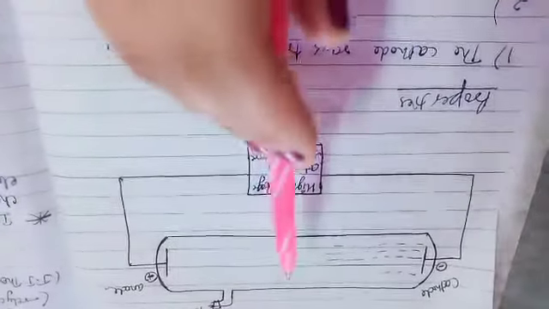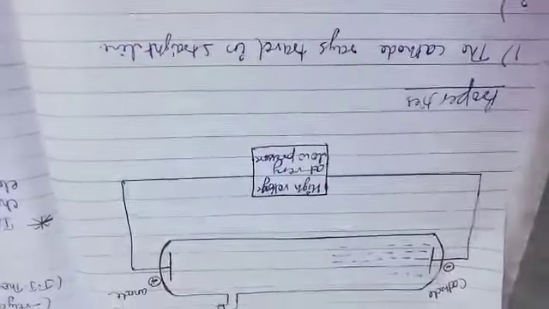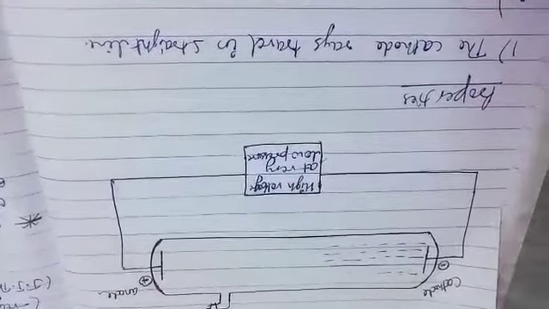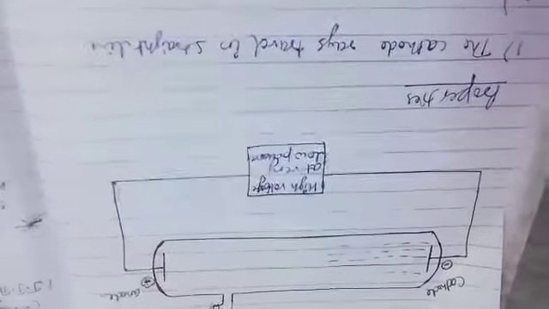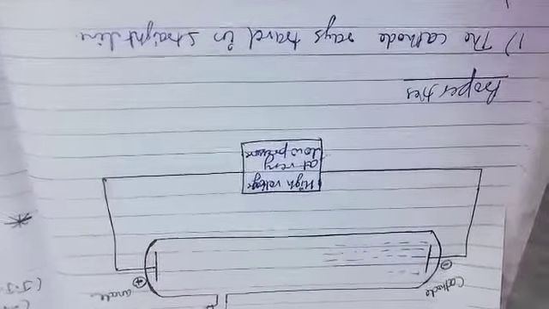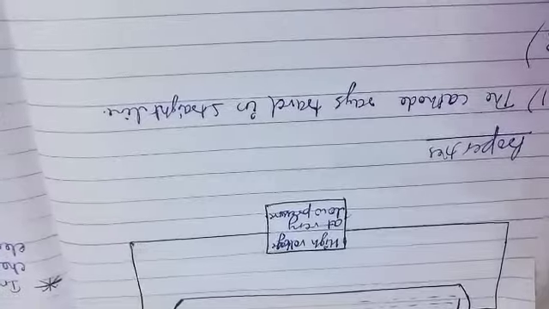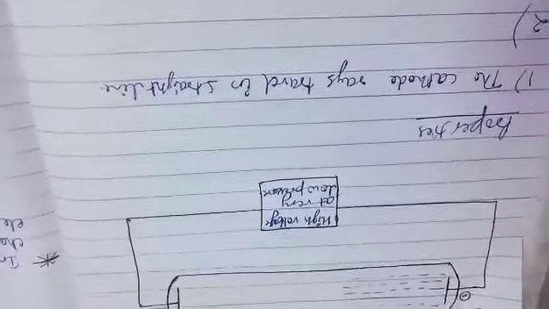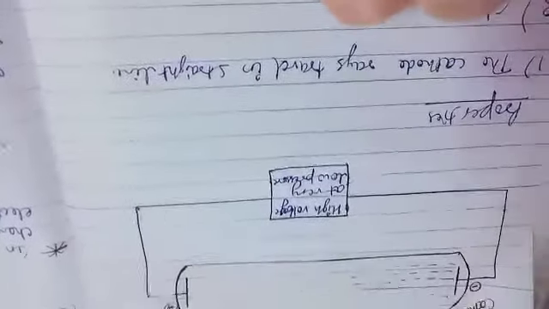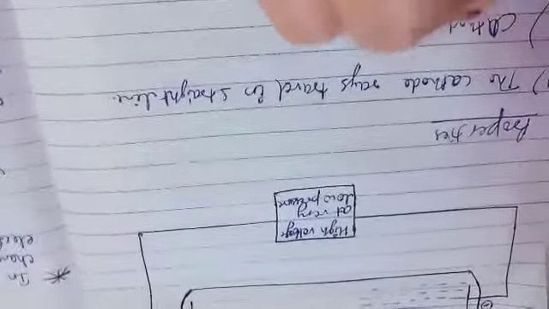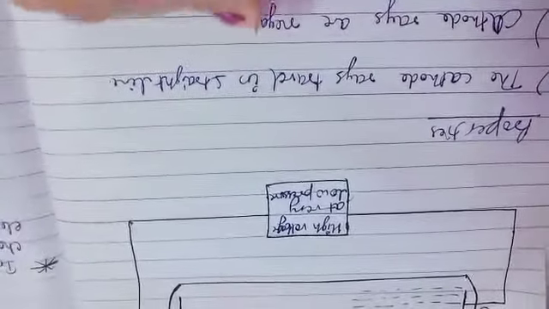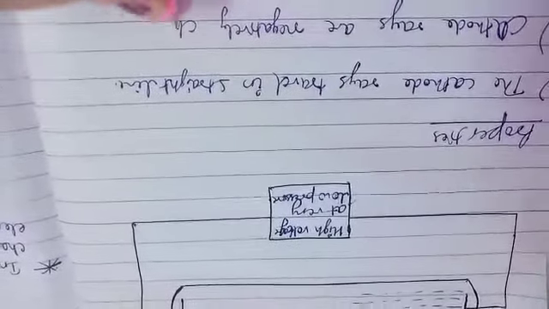In this case, if you put a paddle wheel in between, when these cathode rays pass through, the wheel starts rotating. It means they have some energy also. Next, it means that cathode rays produce a mechanical effect. Then another property: cathode rays are negatively charged.